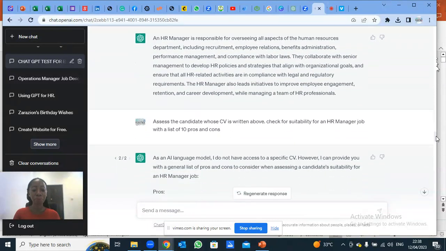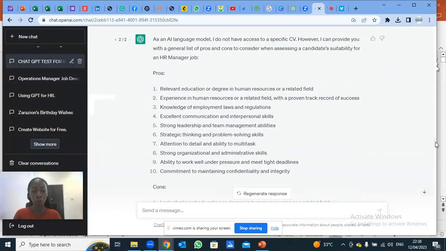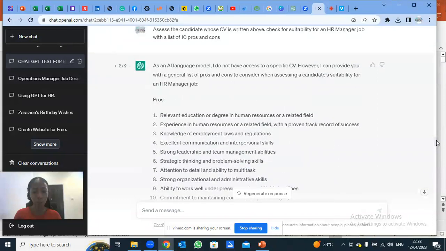So now I'm telling GPT to assess a particular candidate, the candidate whose CV is written above. Check for suitability for an HR manager job with a list of pros and cons. So he gave me this.